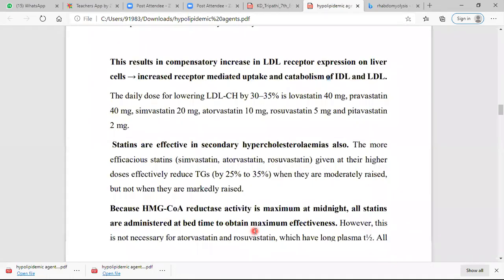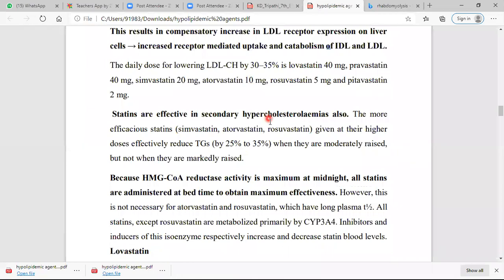Uses: it is effective in secondary hypercholesterolemia. This question is also asked, I think: this enzyme activity is maximum at midnight. So all statins are administered at bedtime to obtain maximum effectiveness.